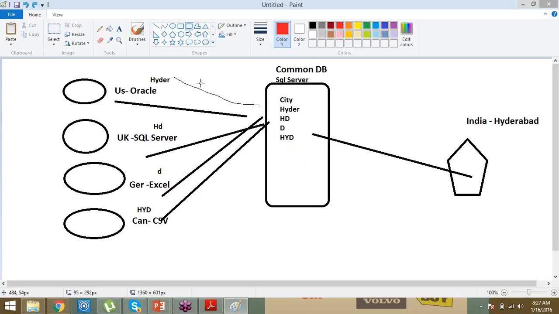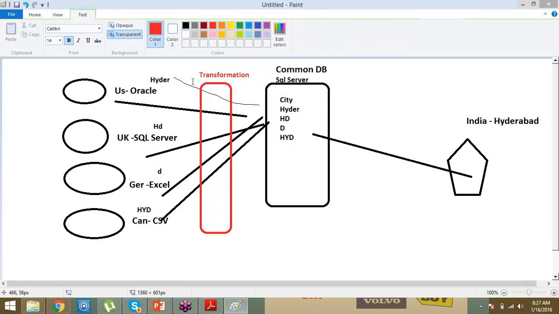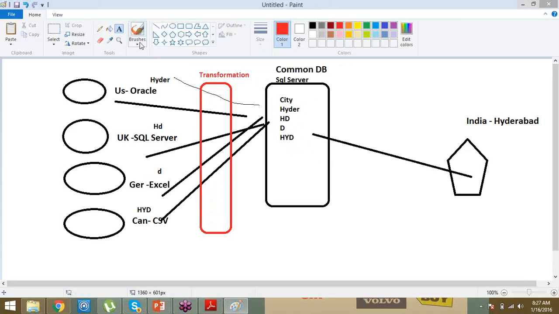So the benefit of transformation is, whenever we extract data from different sources, in between we do data corrections or data mappings, like HYD should be called Hyderabad, HYDER should be called Hyderabad. So we are just redesigning the solution. We have introduced a transformation.